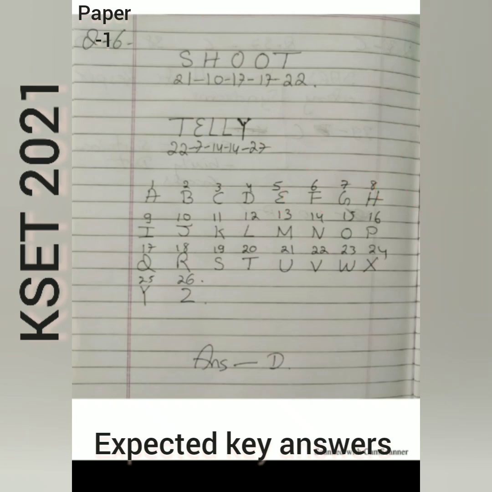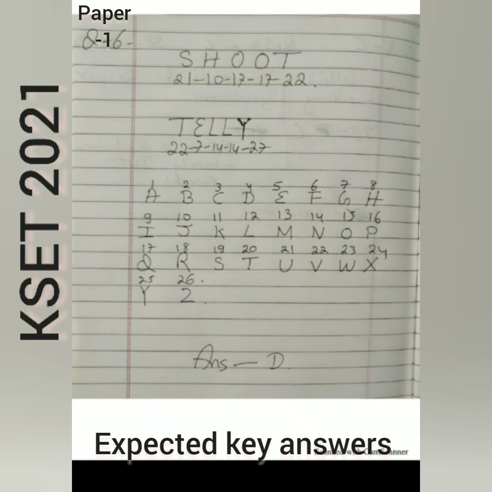Then normally H code is 8. 8 plus 2 is nothing but 10. Then normally O code is 15. 15 plus 2 is nothing but 17. Normally alphabetically T code is 20. 20 plus 2, 22. Like this TALLY.